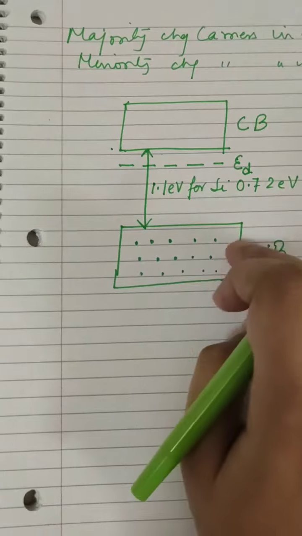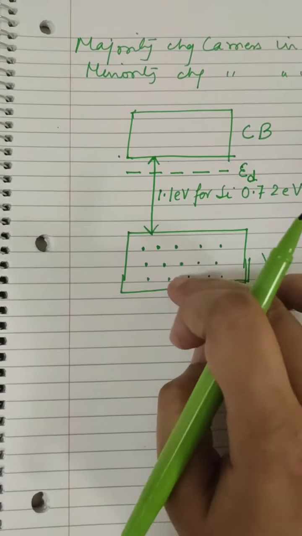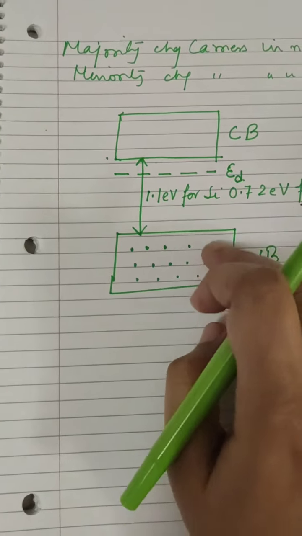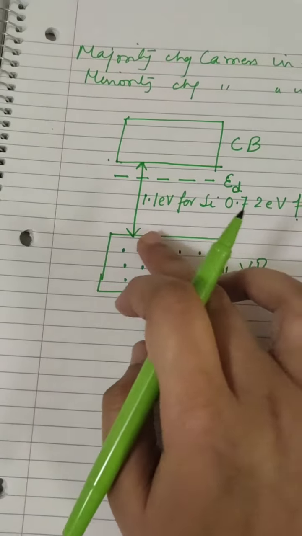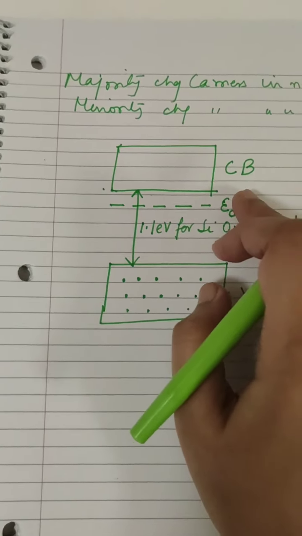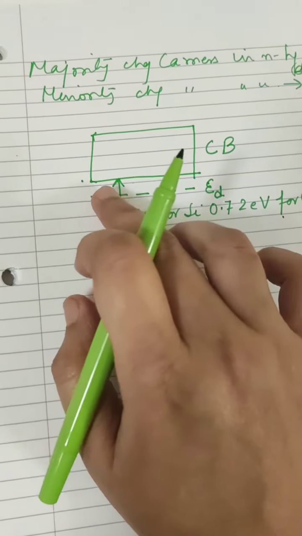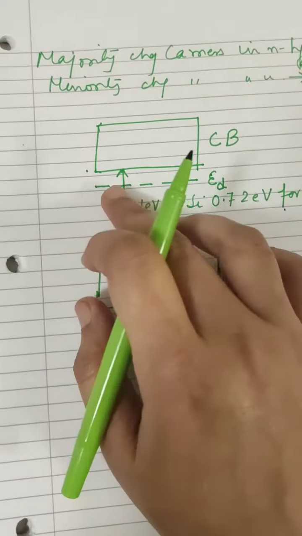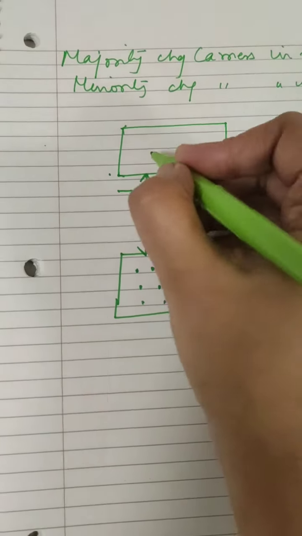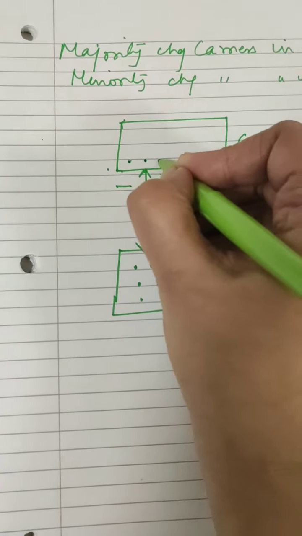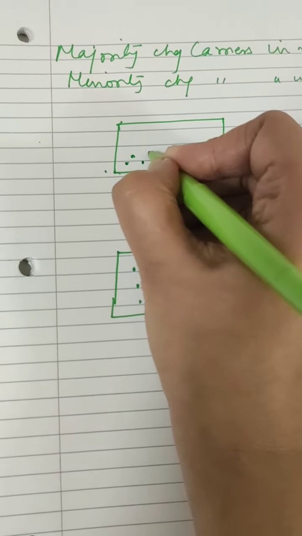The valence electrons of the silicon atoms will reside in this valence band, but the donor atoms will reside in this level. The donor atoms can easily contribute the electrons, and the electrons will jump.